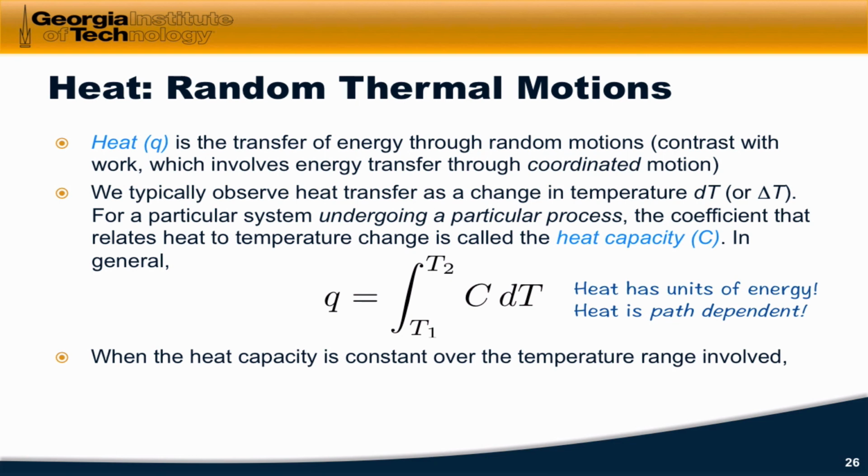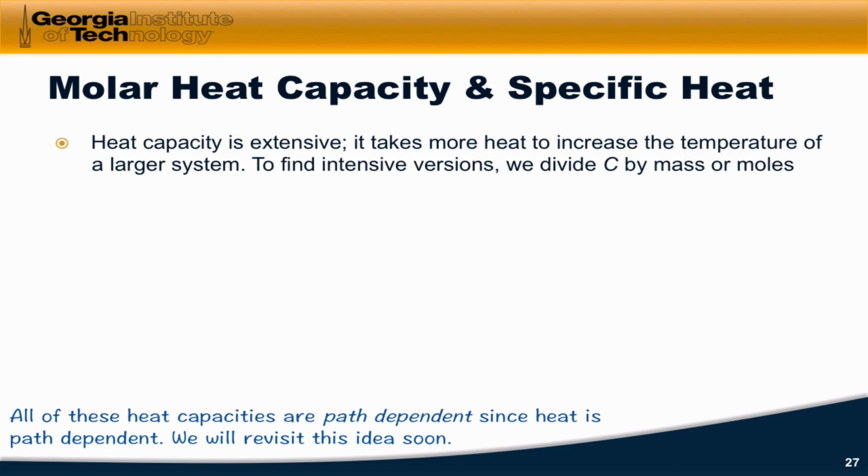But when the heat capacity is constant over the temperature range involved in the process, then we can reduce this integral into a product, and we've seen this idea before for work. We can write heat as Q equals capital C delta T when capital C is constant over the temperature range. Heat capacity is an extensive quantity. It takes more heat to increase the temperature of a system that's more massive.